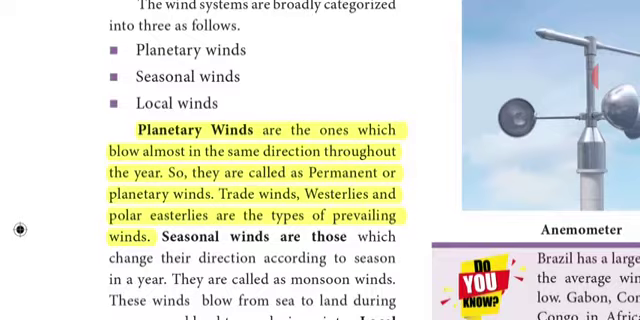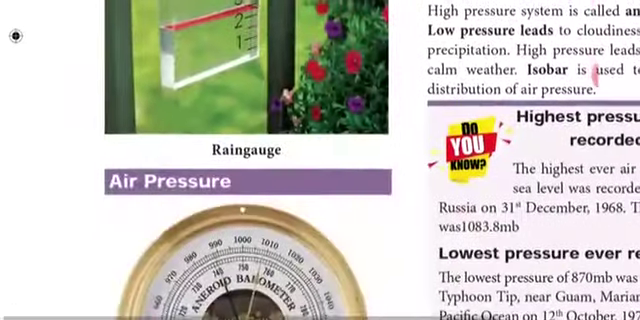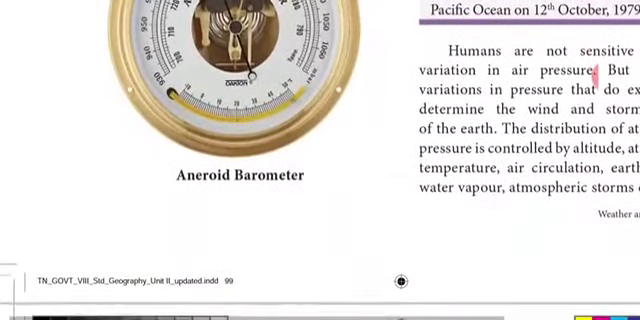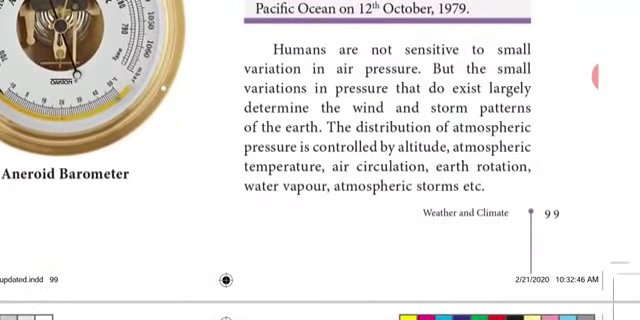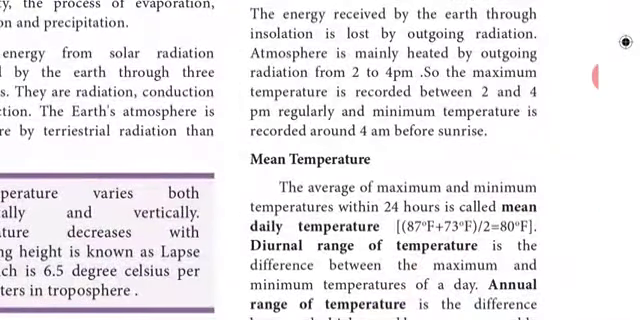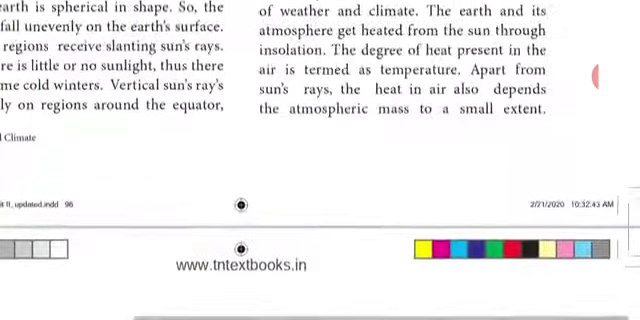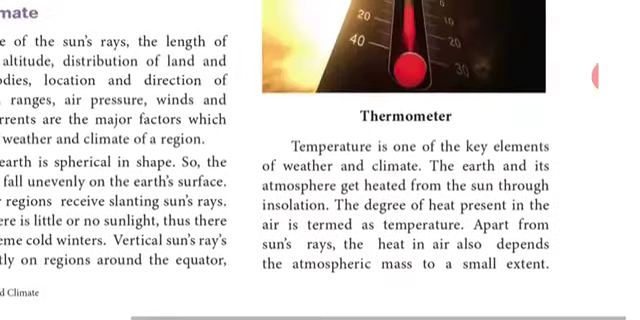Coming to the fifth one, what are isolines? Fifth short answer, what are isolines? Page number 97 in your new book and page number 184 in your old book. So here you have the answer.